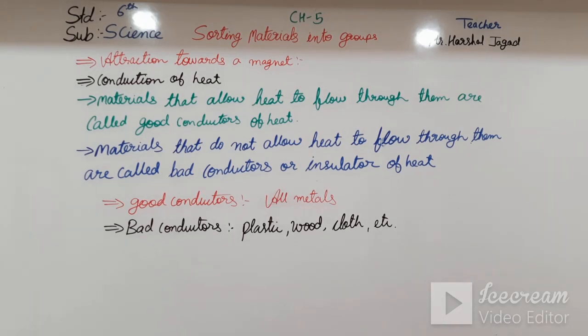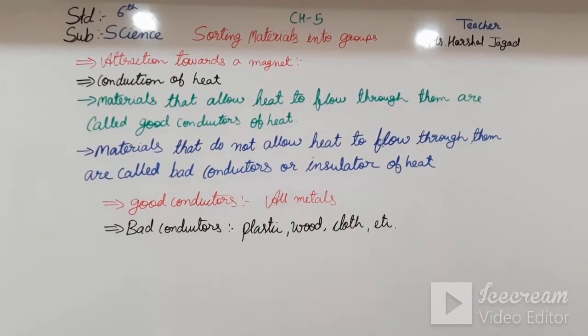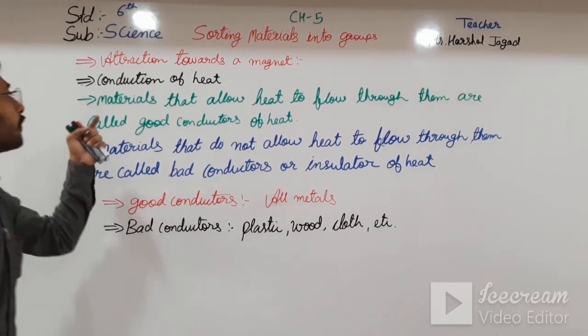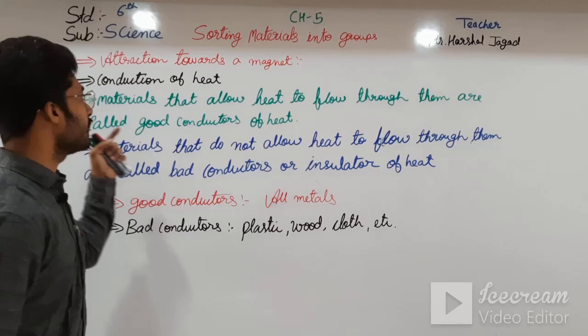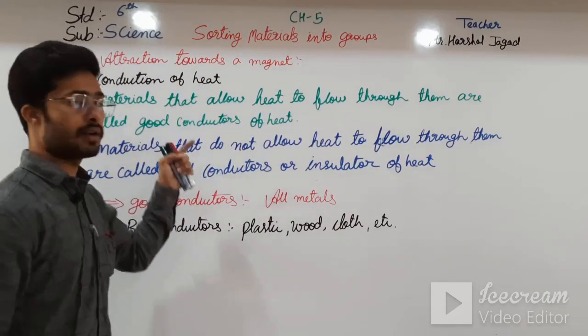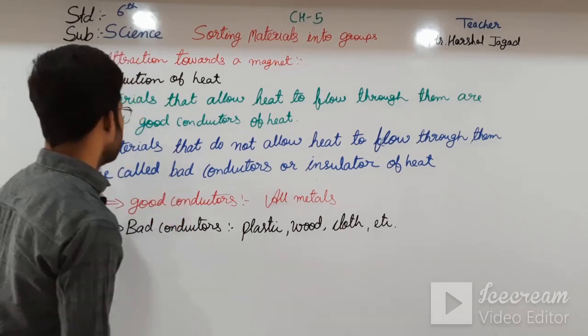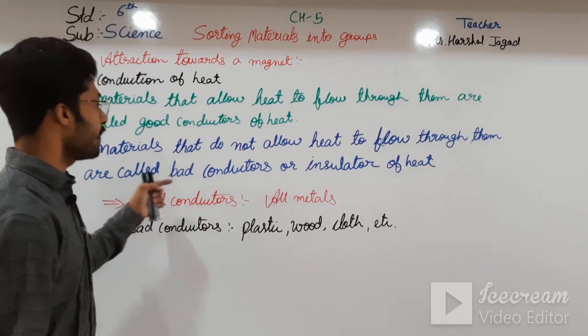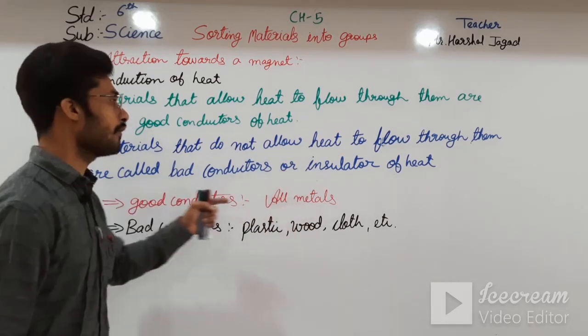Now we will move towards the conduction of electricity. Before that, conduction of heat means materials that allow heat to flow through them are called good conductors of heat, and materials that do not allow heat to flow through them are called bad conductors or insulators of heat.